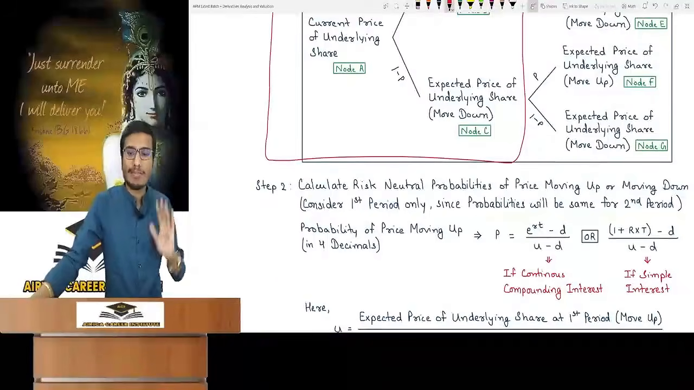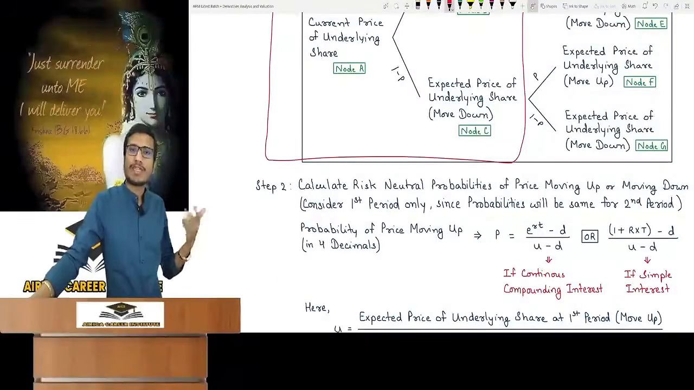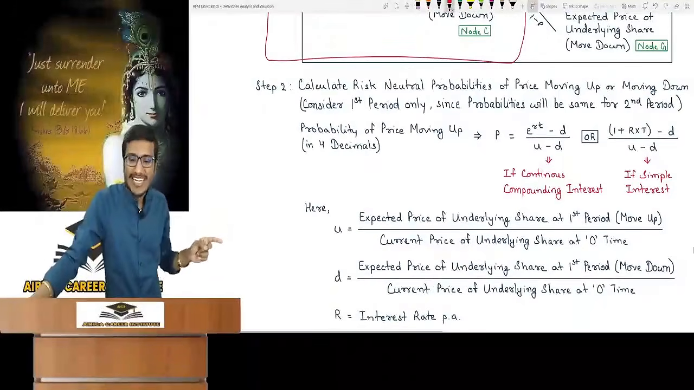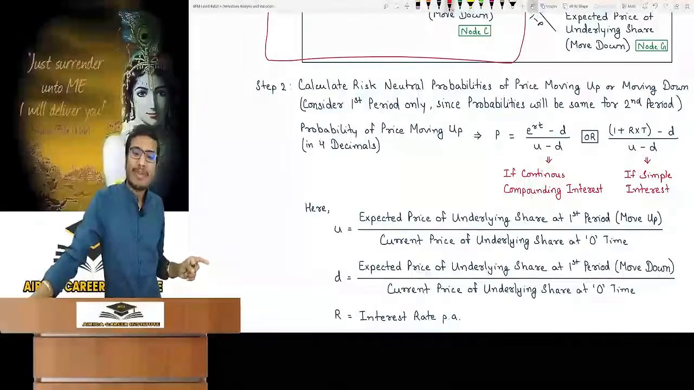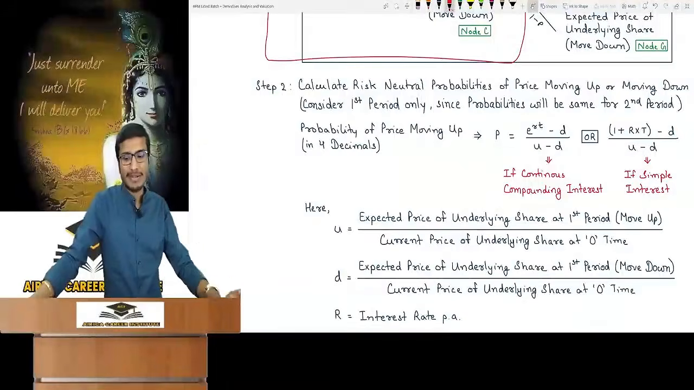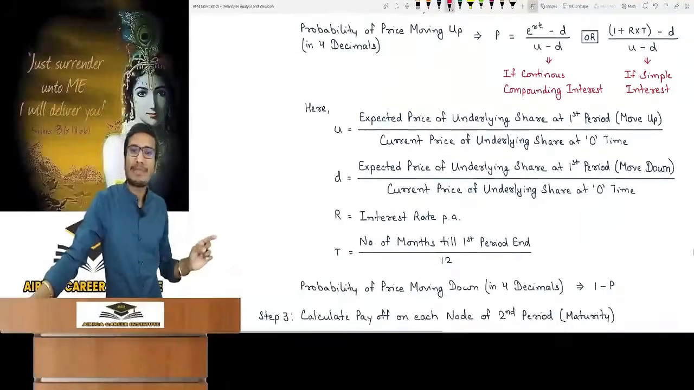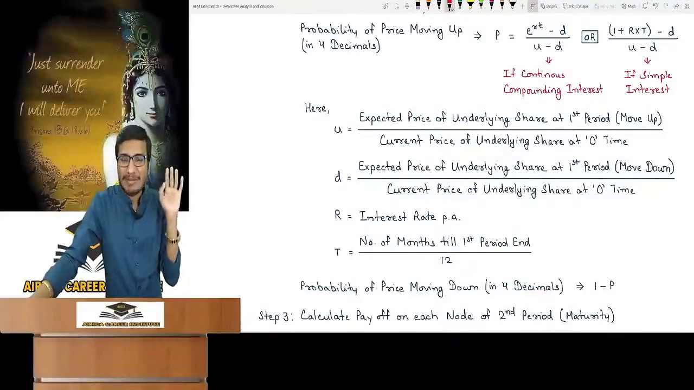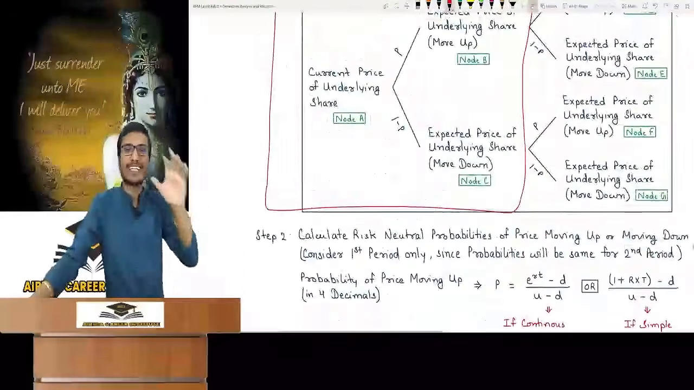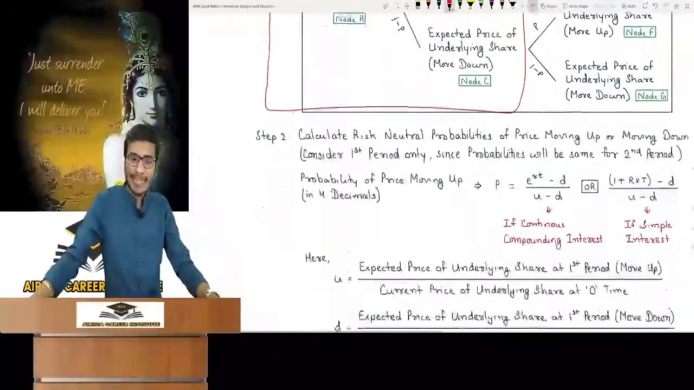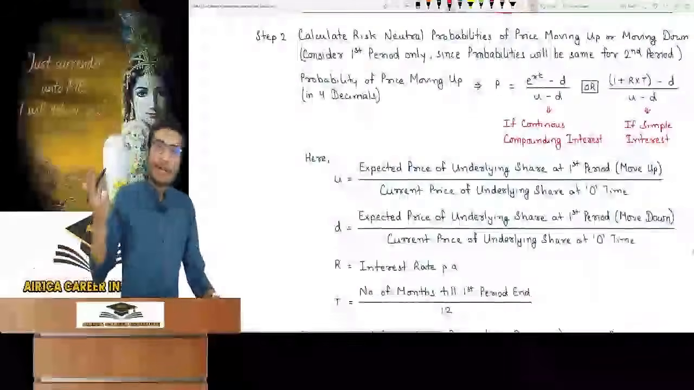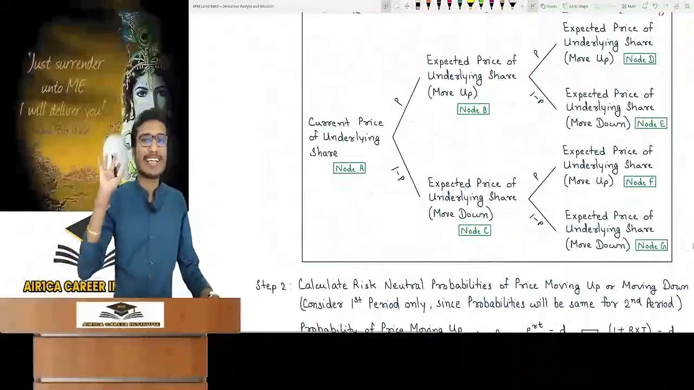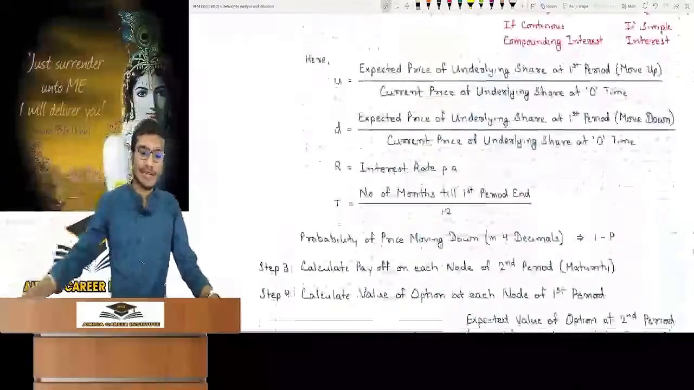Since probabilities will be the same for the second period, moving up has the same two formulas now. Expected price of the underlying share at first period, move up, divided by the current price at time 0. In this, the move down of the first period divided by the current price at time 0, with the interest rate. Time will be the first period, the number of months till the first period divided by 12. Did you get it? It means you have to consider the data of only the first period in order to calculate probability. And the probability of moving down is 1 minus p. Complete. So it is simple, and this is exactly the same as single period.